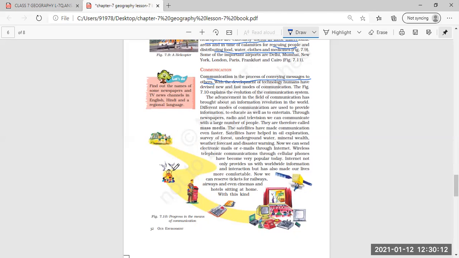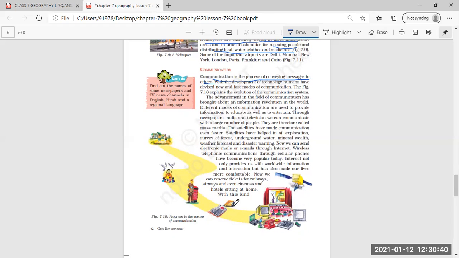Then slowly, during the rule of kings and queens, we have seen that birds were used to convey messages to the people. Then post offices came. In the red letterbox, letters were put and postcards were written and put, and through the postal system people used to convey their messages to other people.